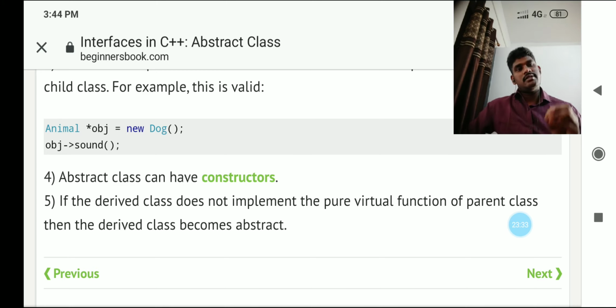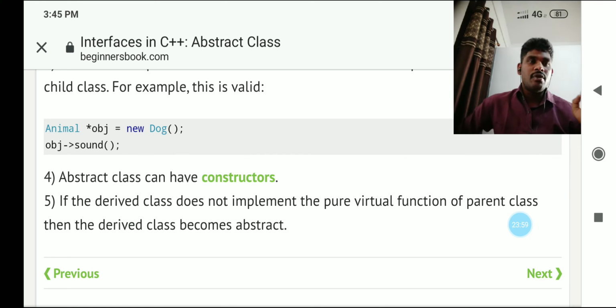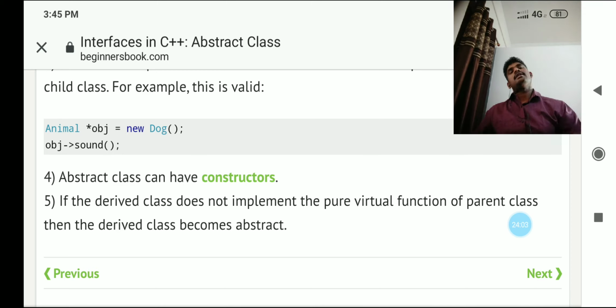An abstract class has a pure virtual function. That pure virtual function, as I already told, is declared in the base class and implemented in a derived class. Declaration in a base class, which means the abstract class, and implementation in a derived class. If that implementation does not take place in a derived class, then the derived class also becomes an abstract class.